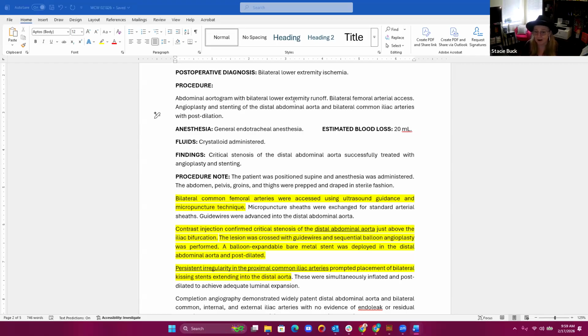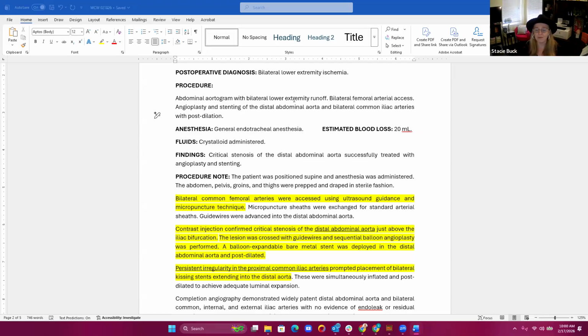What is that there? So going back now to deciding, okay, we don't have enough to assign an imaging code. Even if we wanted to assign a 75716, we don't have enough findings in here to assign a 75716. So regardless of whether we had something telling us angiogram with possible intervention, there's nothing here to code. The findings actually do not support the imaging. So we wouldn't assign anything there.